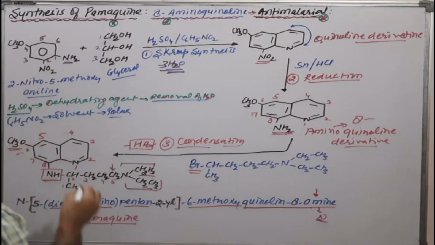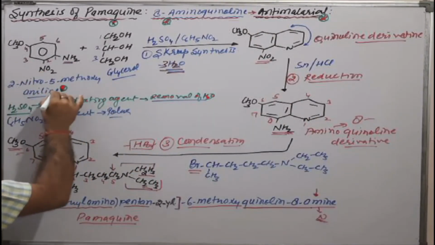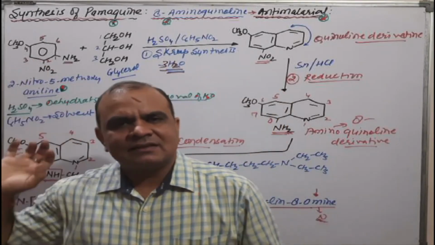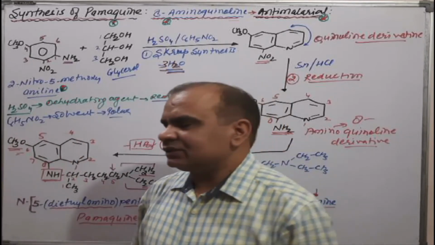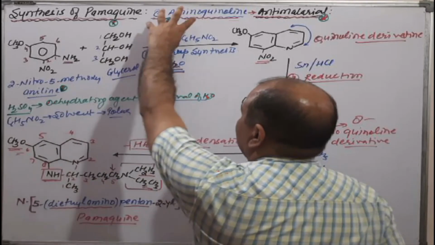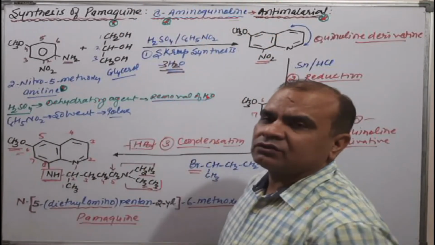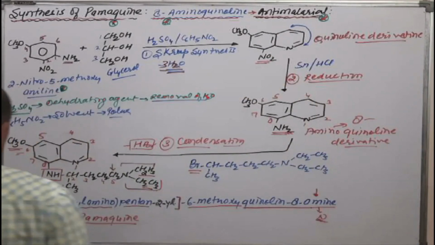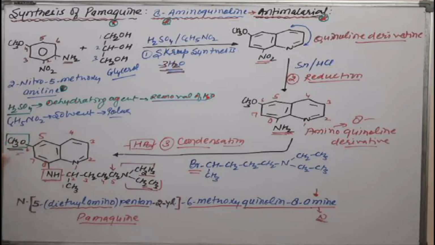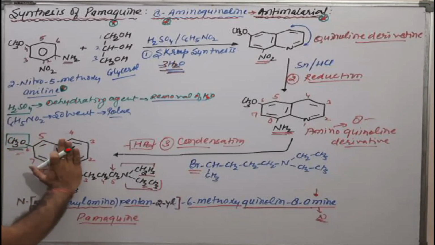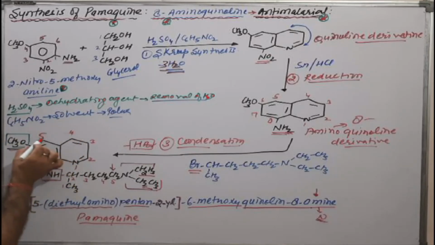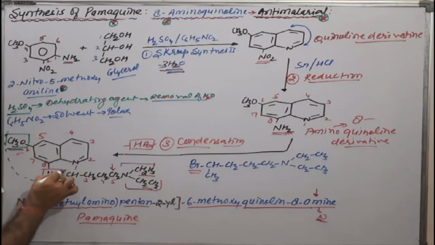Second, if we talk about GPAT, then the examiner can ask the starting material for pamaquine synthesis. How can we remember it? As we know, pamaquine is an 8-aminoquinoline derivative, but at the same time it has a methoxy group at the 6th position. So we try to remember this part, and if we draw this part, this is our starting material.